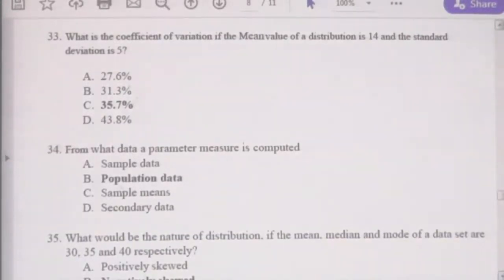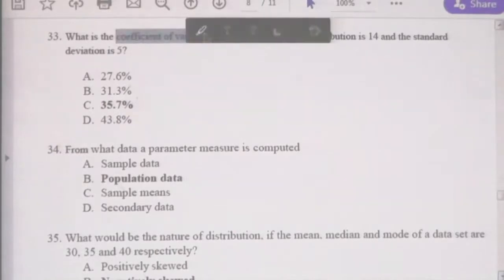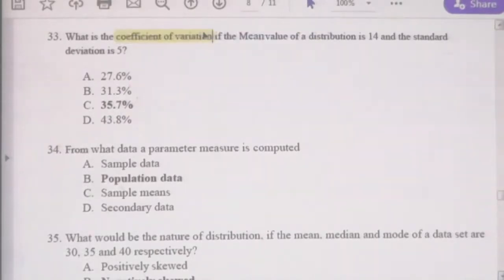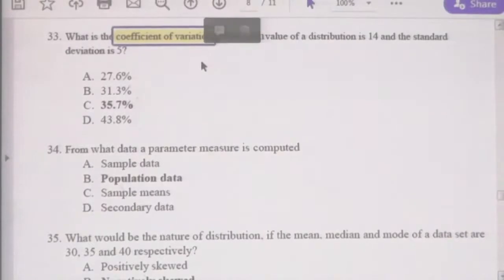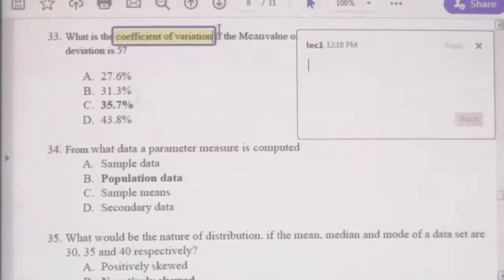What is the coefficient of variation? The coefficient of variation is a measure. How can you calculate it? The coefficient of variation is calculated using the standard deviation, right? Standard deviation divided by mean, then you have the coefficient of variation.